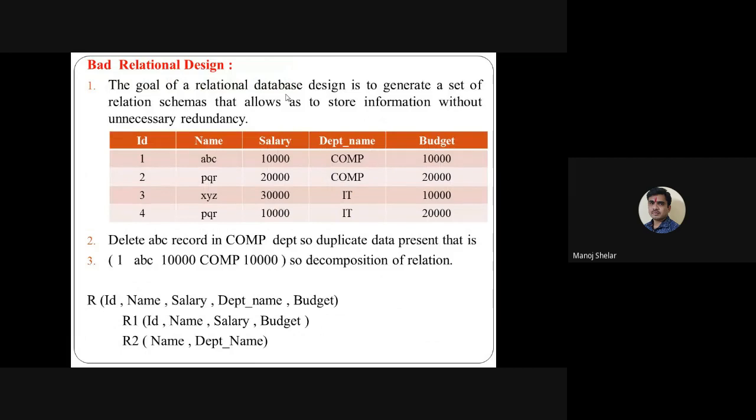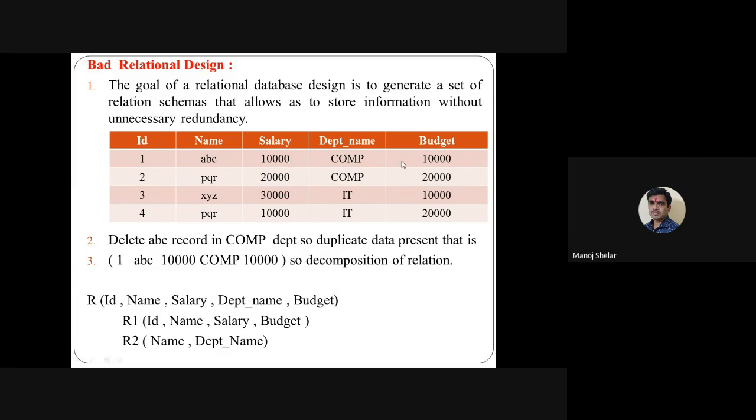Okay. Bad relational database design means duplicate data is available. Here, for example, computer is duplicated, IT is duplicated. Suppose we delete the record of the computer department, where duplicate data is present. My query is DELETE FROM student WHERE department name equals computer. But suppose my condition is to remove only the first record of this table. Roll number one says, okay, my query is DELETE FROM student WHERE ID equals 1. No problem, this record is successfully removed.